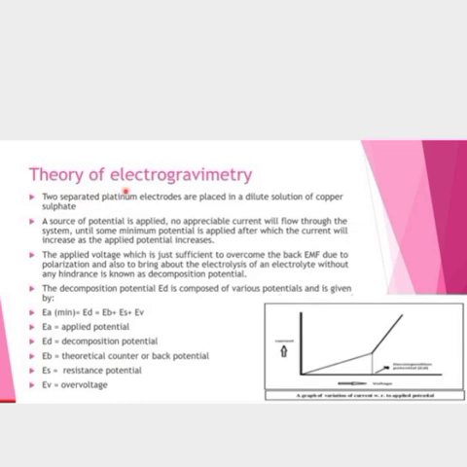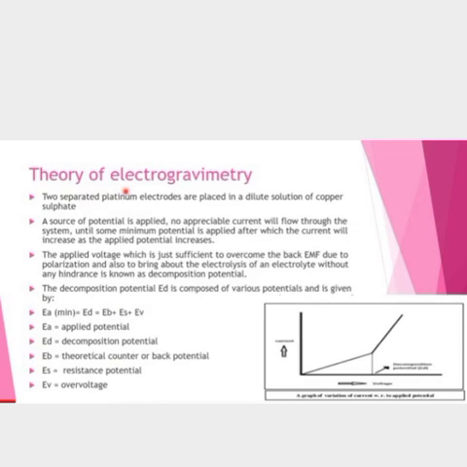The applied voltage which is just sufficient to overcome the back EMF due to polarization and also to bring about the electrolysis of an electrolyte without any hindrance is known as the decomposition potential. So the decomposition potential is measured by the applied potential against the back EMF, and then the electrolysis process will start.